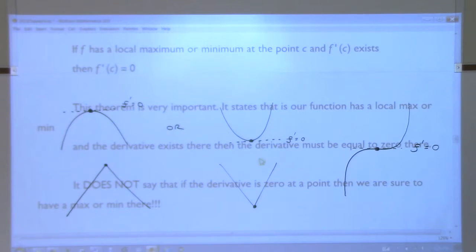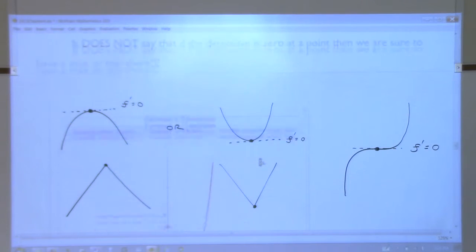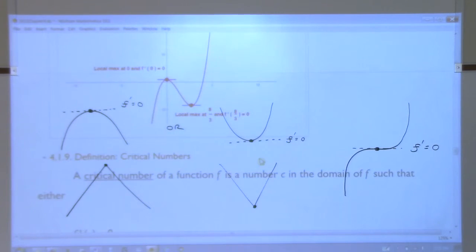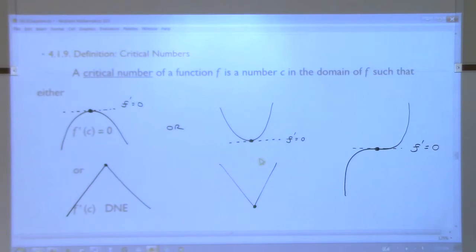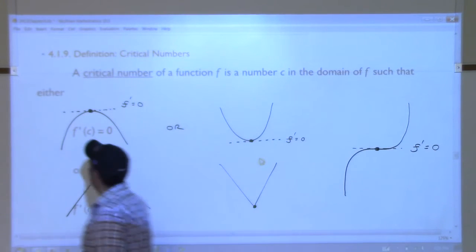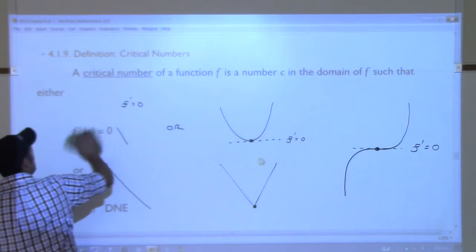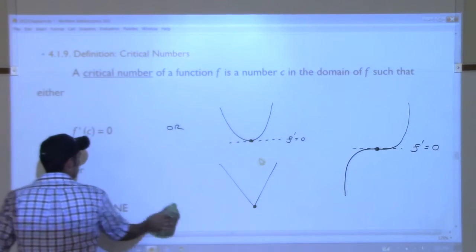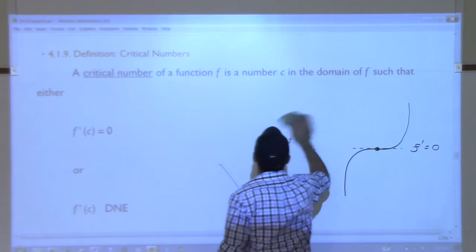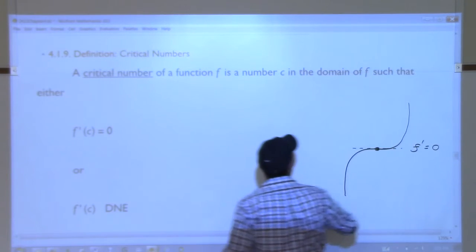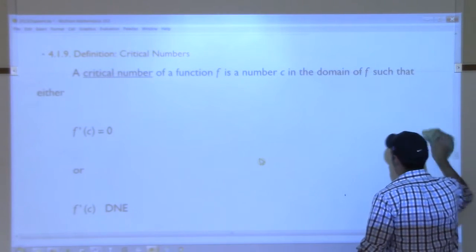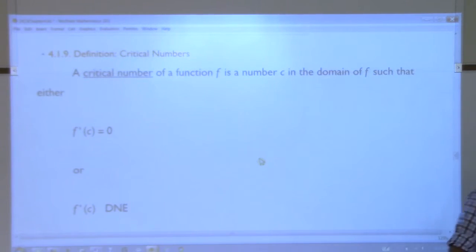This will all start to become clear as we start using it. All right. We have a couple more things to define, and then we'll try and get to the main idea of this whole thing. Something called a critical number. I'm going to draw you a function.